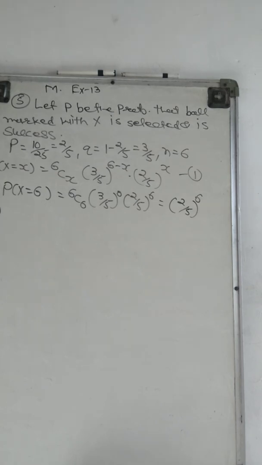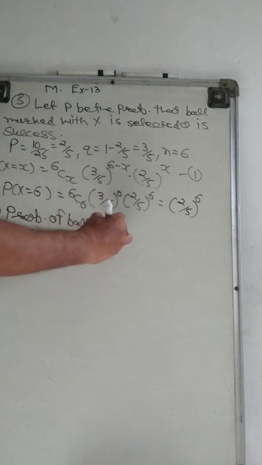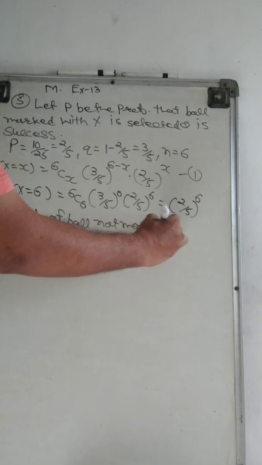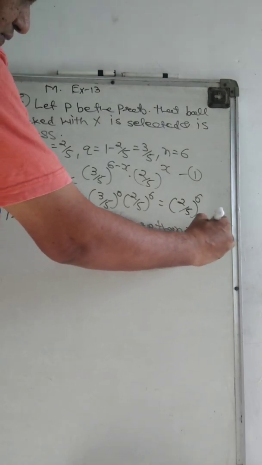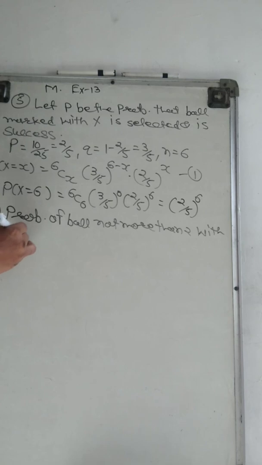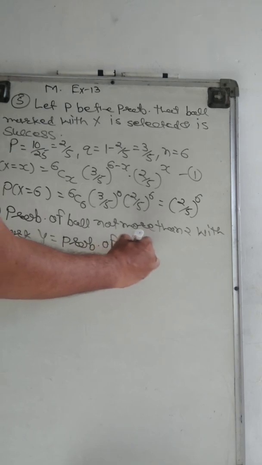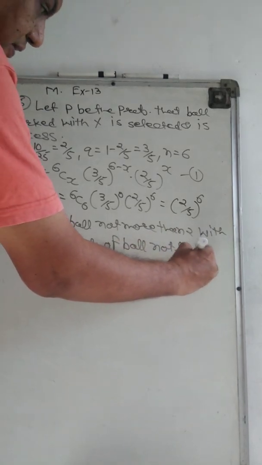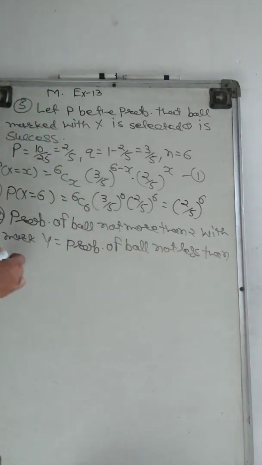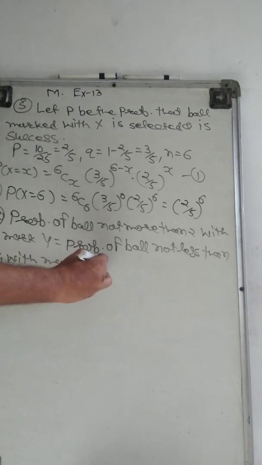It means the probability of balls with mark Y being not more than 2 is the probability of balls with mark X being not less than 4, right?